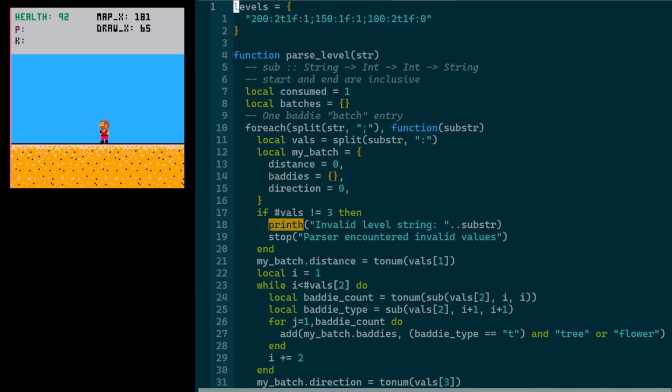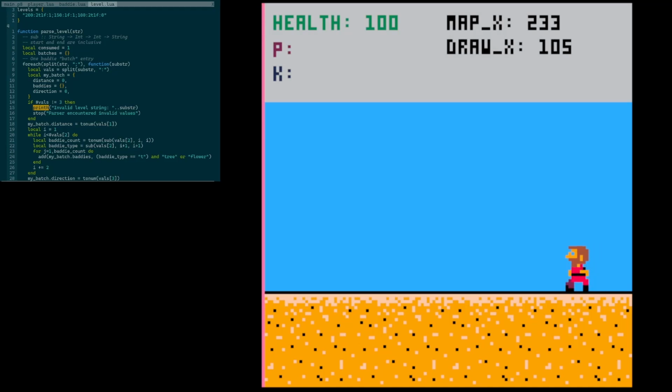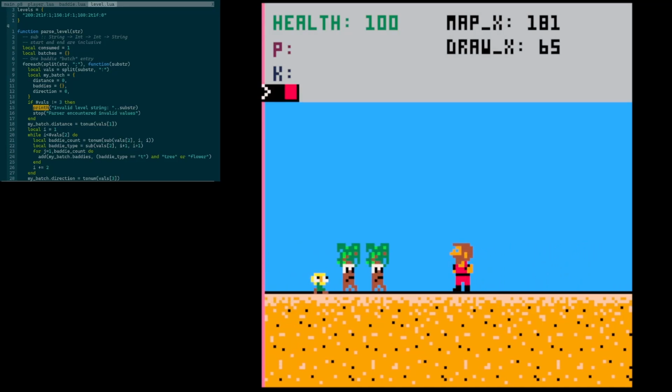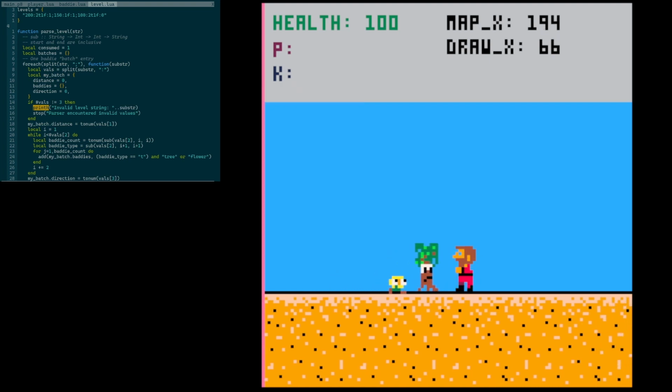Okay, so I fixed that looping error that I was mentioning before. And in order to make testing a little bit easier, I put the 2 trees and 1 flower right at the front at distance 200. So we should be able to see them show up right away. So if I restart here, you'll see them appear from the left. There we go. And they behave the way we want in terms of velocity, things like that. Let's take them out real quick.